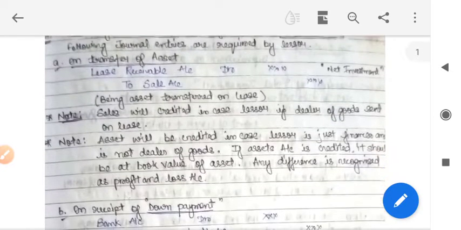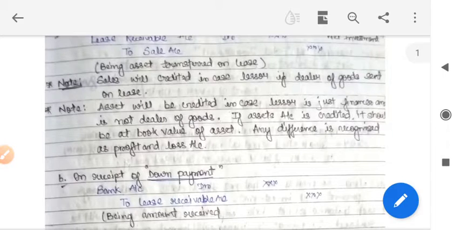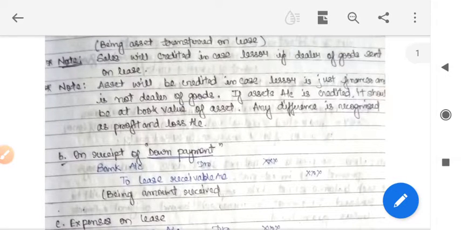Secondly, sales will be created in case the lessor, that is a dealer of goods, sends on lease. And an asset will be created in case the lessor just finances and is not a dealer of goods. If the asset account is created, it should be at the book value of the asset. Any difference in it is recognized in the profit and loss account.